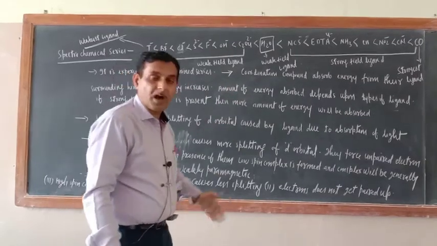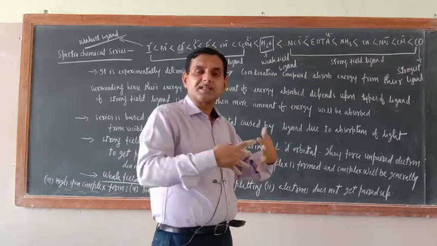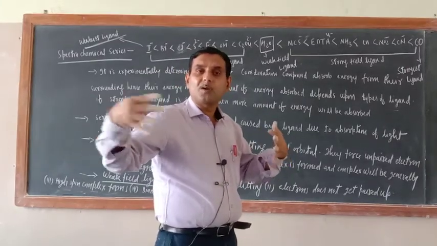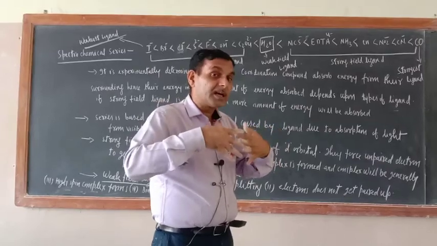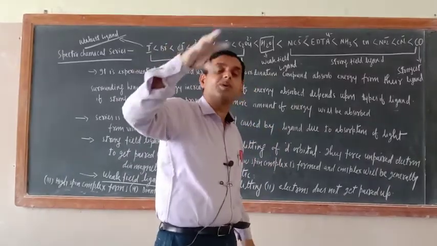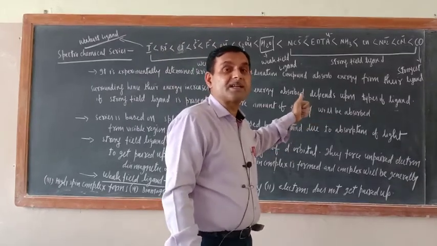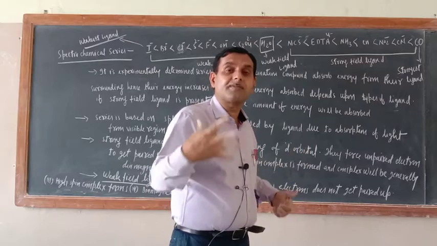In case of carbonyl, what is there? Just see, CO. There it has some special features. I will explain in carbonyl compounds, then you will come to know why it is considered to be the strongest field ligand.